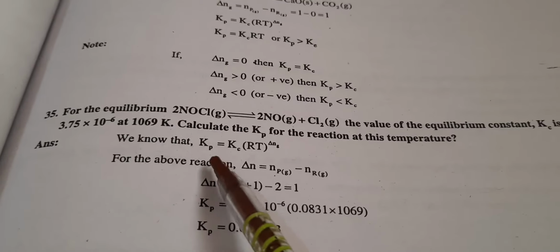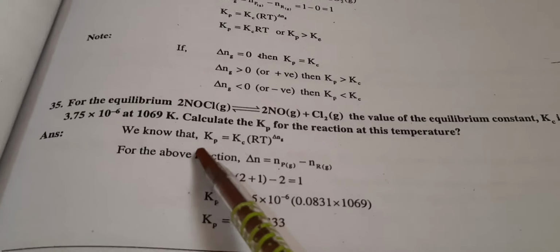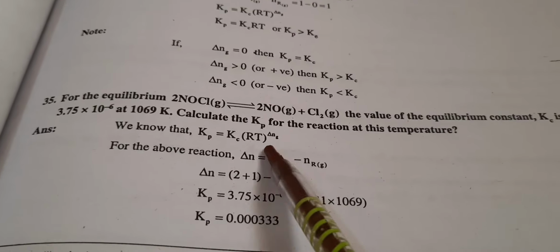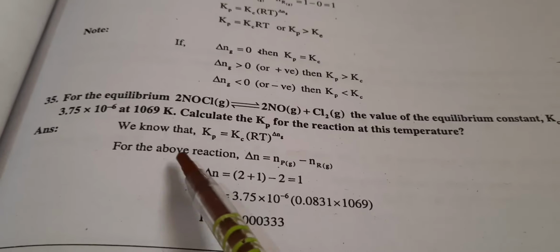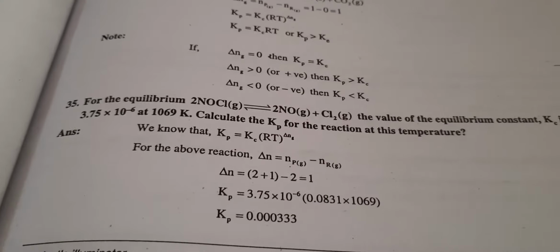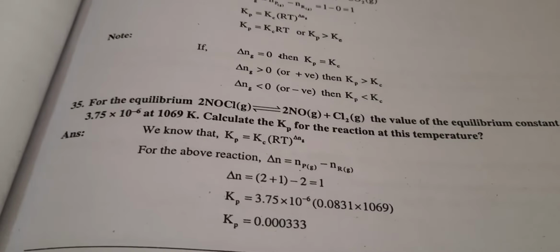We know that we have derived the relationship between Kp and Kc, isn't it? Kp equals Kc into RT raised to delta Ng. This was the expression we have derived. So for the above reaction, delta Ng equals Np of gas minus Nr of gas. We will consider the reactant molecules and product molecules in the form of gases.